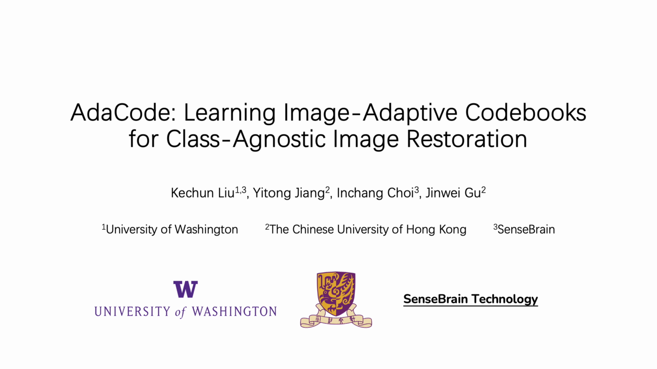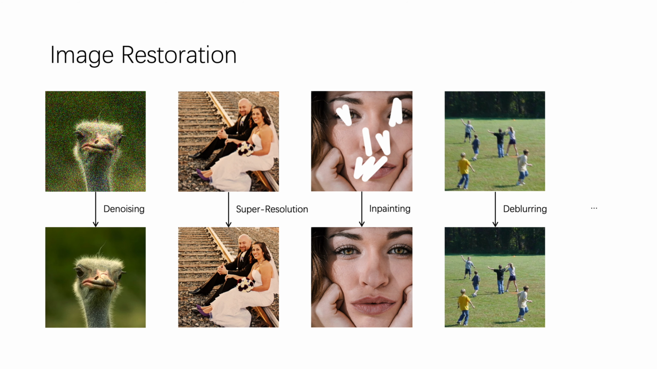In this work, we present AdaCode, Learning Image Adaptive Codebooks for Class-Agnostic Image Restoration. Image restoration refers to a series of vision tasks including denoising, super-resolution, in-painting, deblurring, and more. These tasks are inherently challenging due to their ill-posed nature.